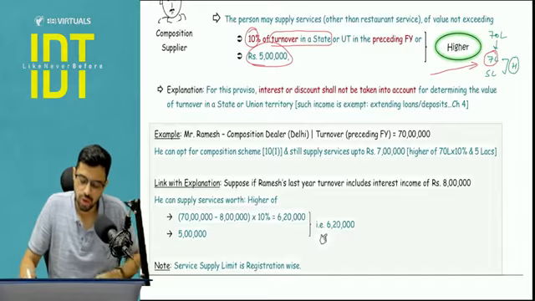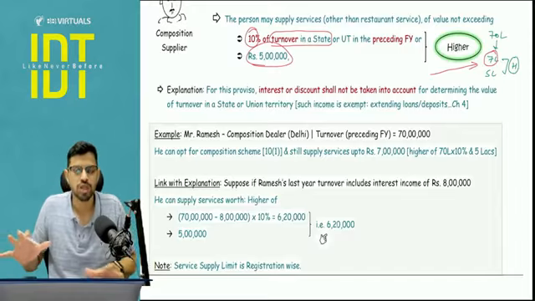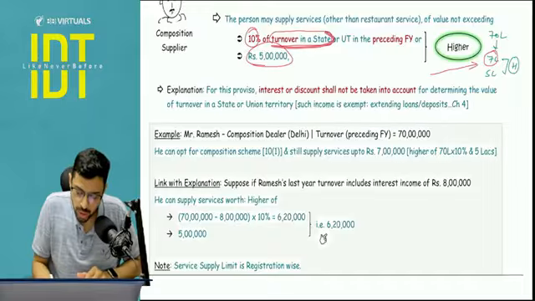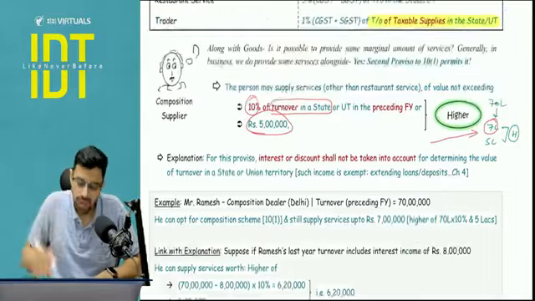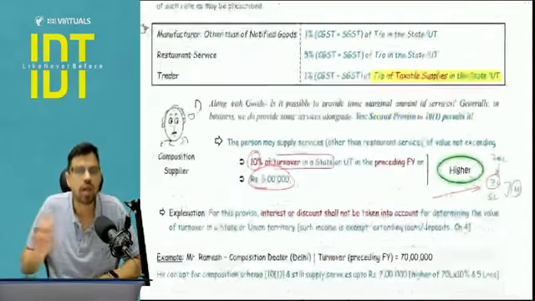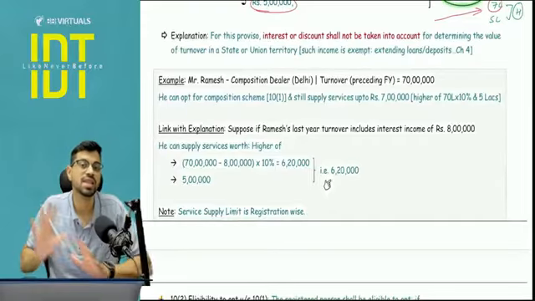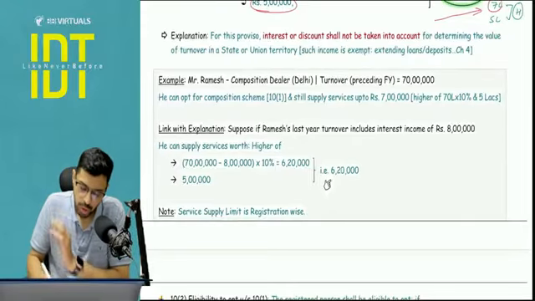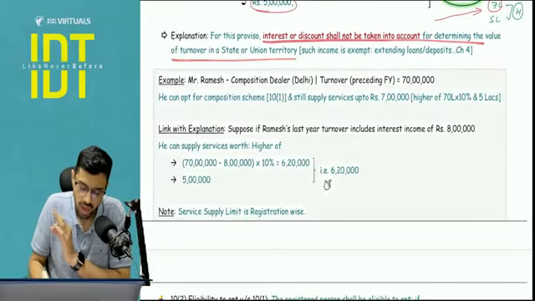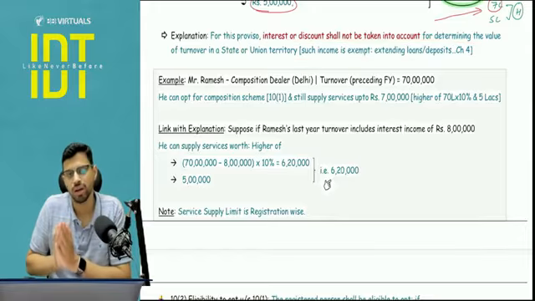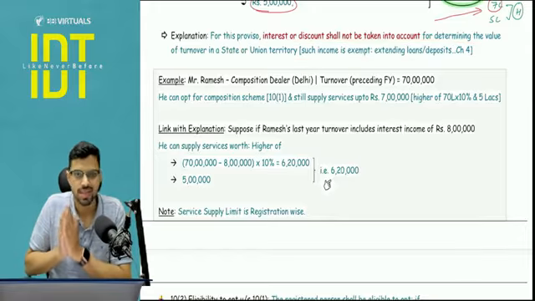Okay. Now certain points to be noted, everyone. In the entire composition chapter, be it in the turnover of state, be it in the aggregate turnover, be it in the composition levy turnover in the state, you are going to exclude interest and discount, which is exempt under chapter number 4. You will be excluding the interest or discount whenever you talk about these kinds of turnover in the state or aggregate turnover. This is something you need to note.